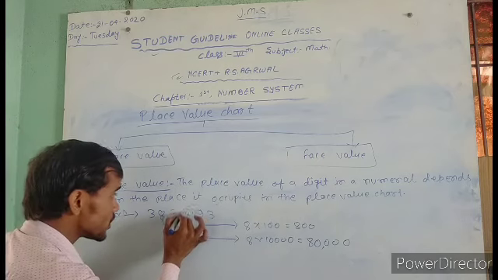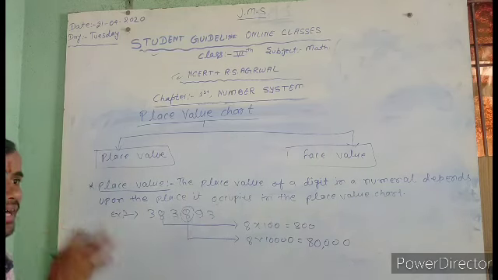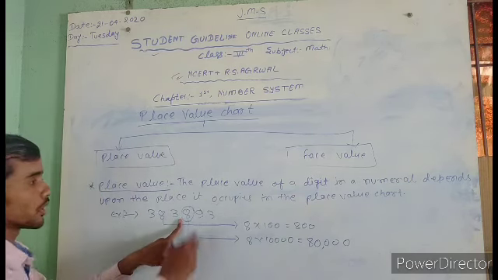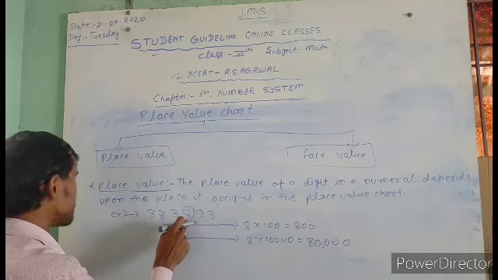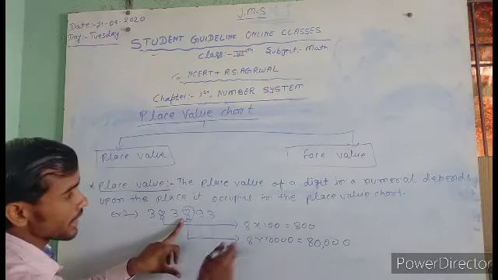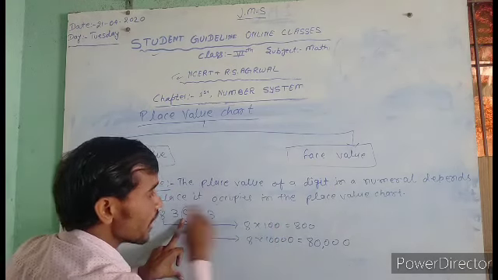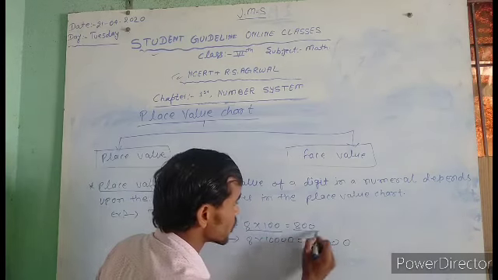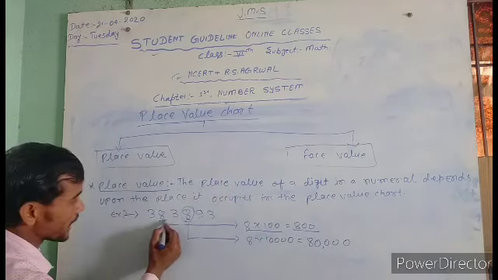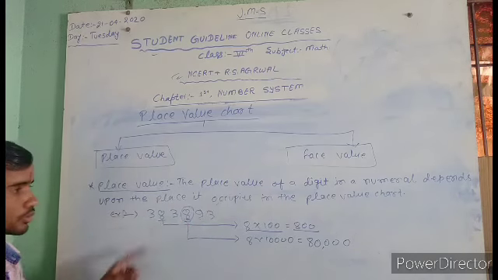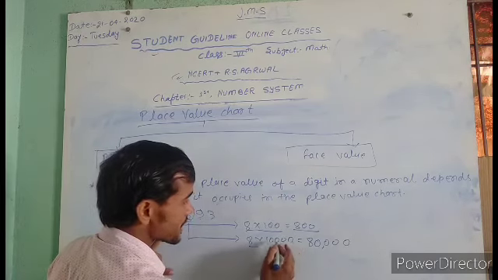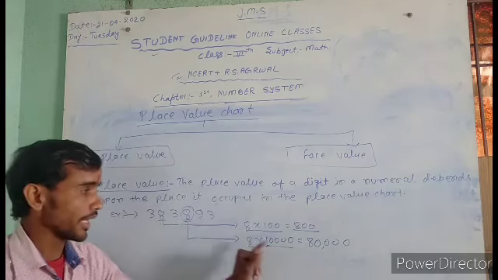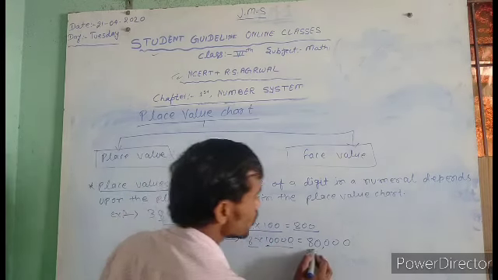Just like an example, take the digit 8. What is the place of the number? Ones, tens and hundreds. Here 8 is in the hundreds place, so it is a multiple of 100, equal to 800. Another example: ones, tens, hundreds, thousands, ten thousands. Here 8 is a multiple of 10,000, equal to 80,000.